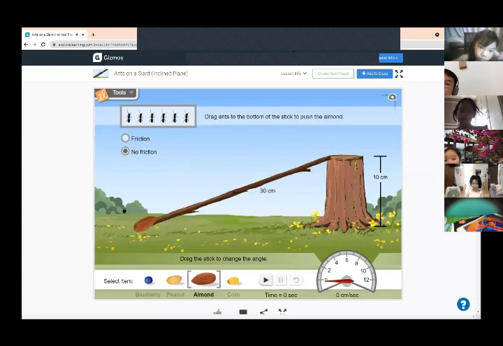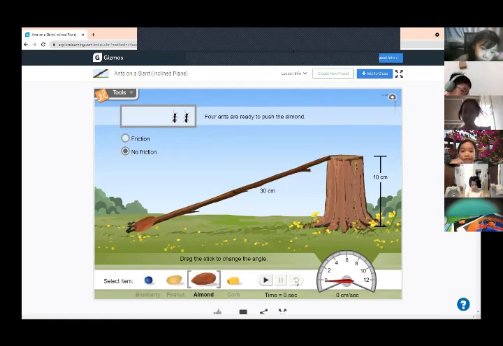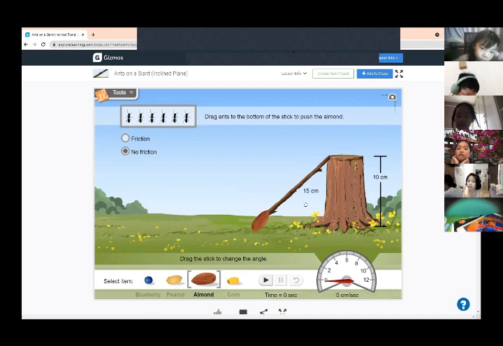But if we make the ramp longer, let's see if we can do it with 4. There we go. It took 1 less ant. So guys, the longer you make the ramp, the less force or less ants that you need. The shorter it is, the more ants you need.